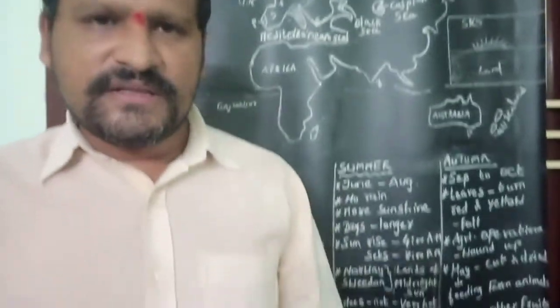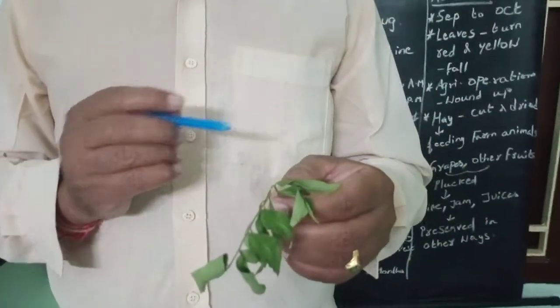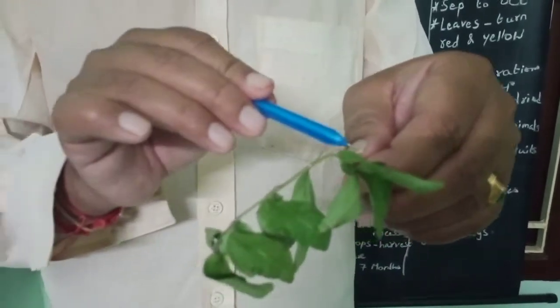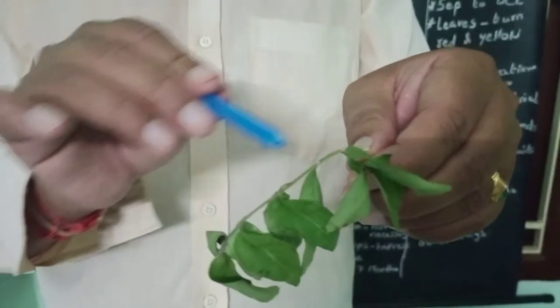Let me explain this now in Telugu. Here, new shoots in Telugu we call remmalu. Kommalu means branches. This shoot is called in Telugu remmalu.